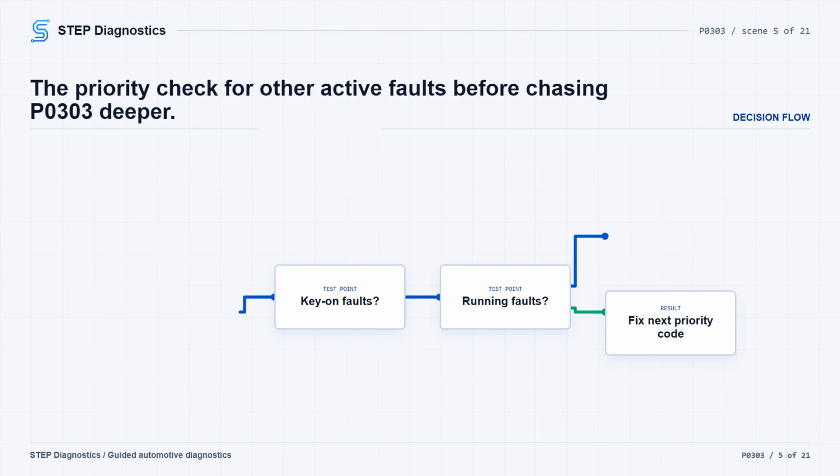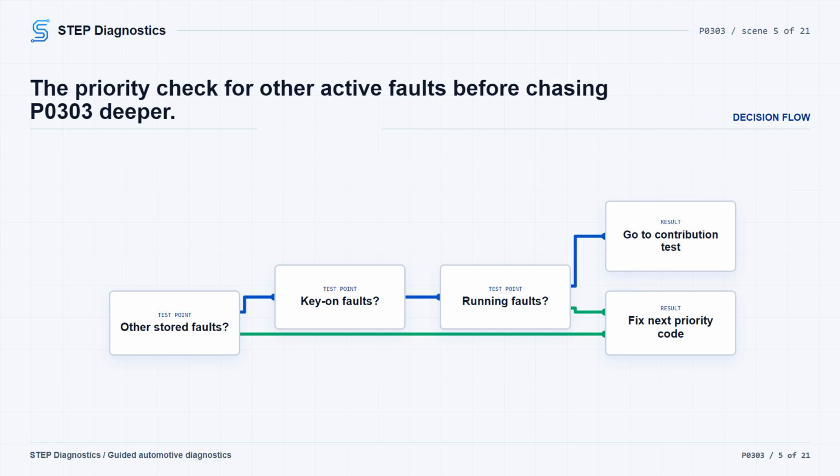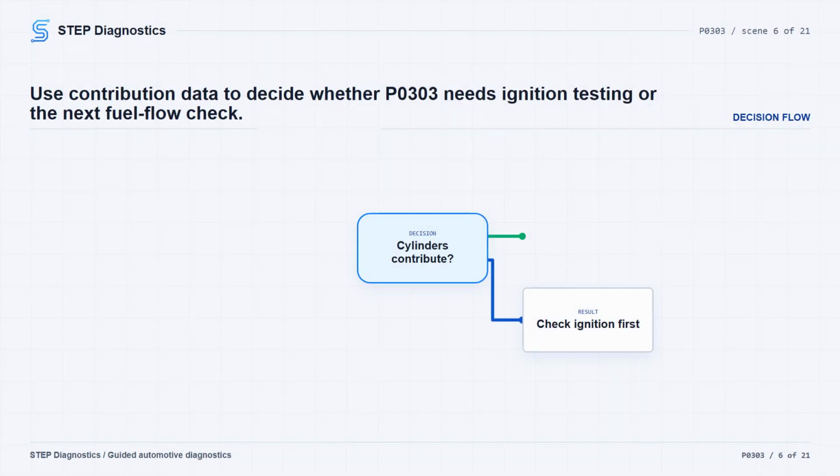If other system codes are present, set P0303 aside for the moment and diagnose the next relevant code first. Then do the same with KOEO codes, and then KOER codes. If those checks do not produce another code to chase, continue with cylinder contribution testing. Run the cylinder power balance test. If every cylinder is contributing correctly, move on to fuel injector flow. If the power balance shows a cylinder contribution problem, check the ignition system before going farther.